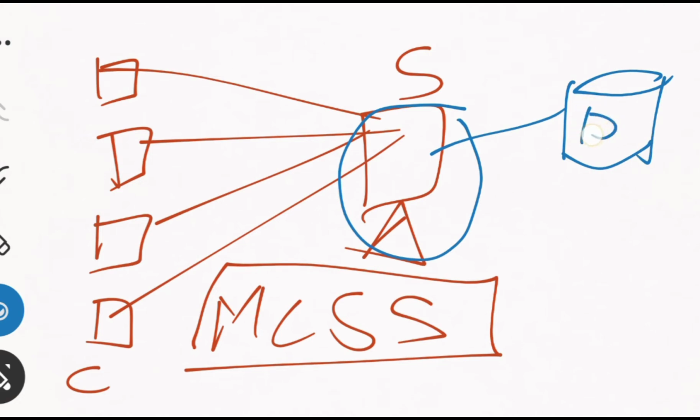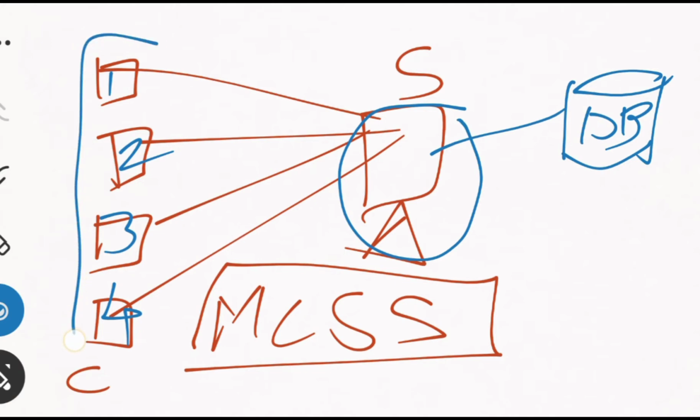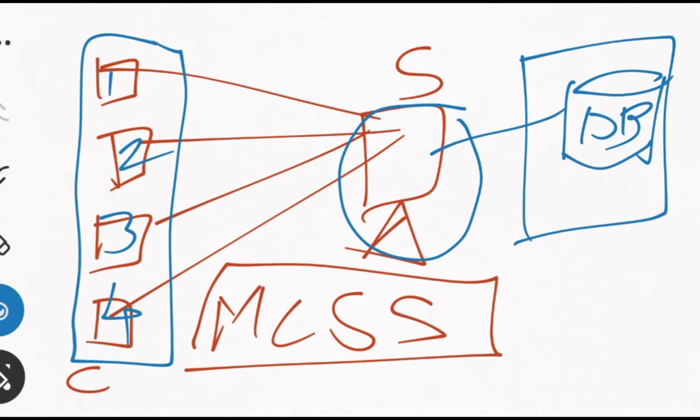Whatever the clients are there, client 1, client 2, client 3, client 4, all the data management has to be done on the client side. The server side maintains only the database and does not do any kind of data management.